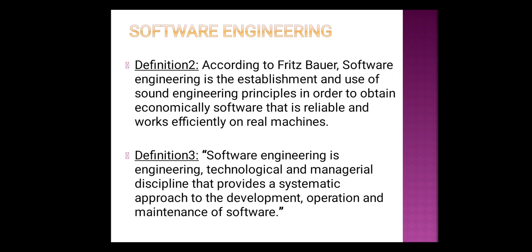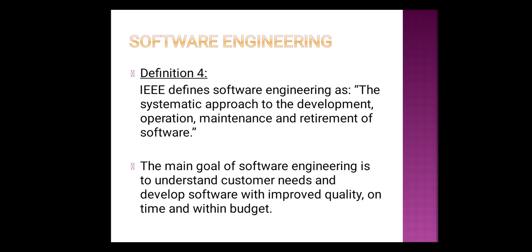And coming to the last definition, which is defined by IEEE. According to IEEE, software engineering is a systematic approach to the development, operation, maintenance and retirement of the software. So here one more step is added, that is retirement of a software. Again, what is this retirement?